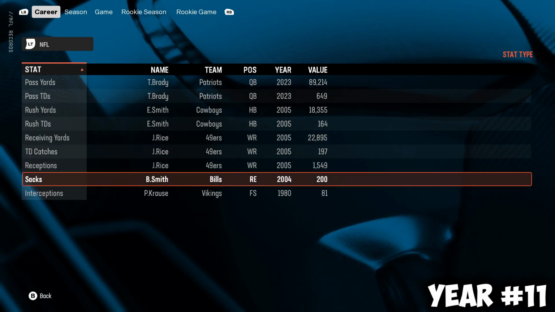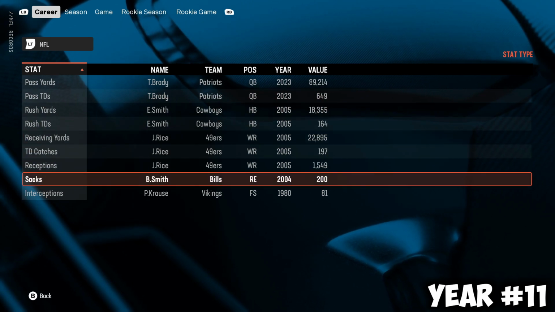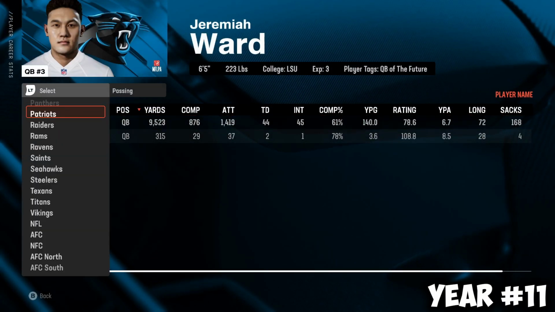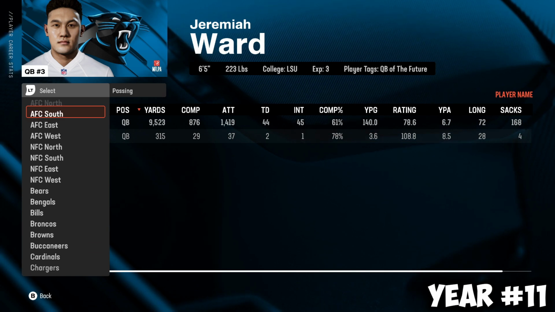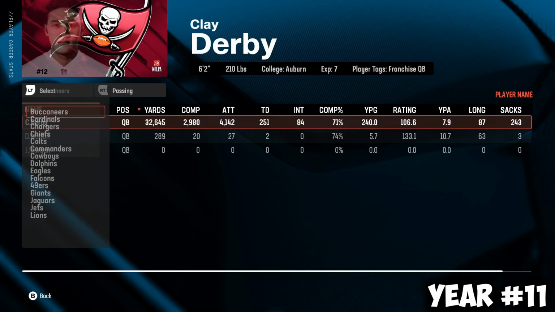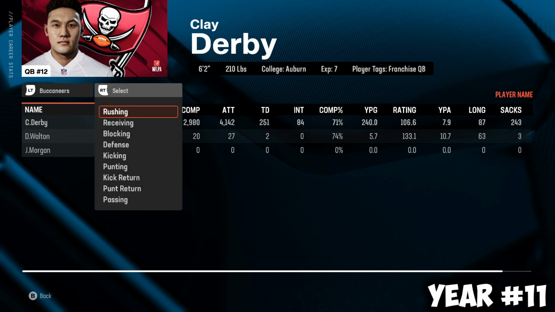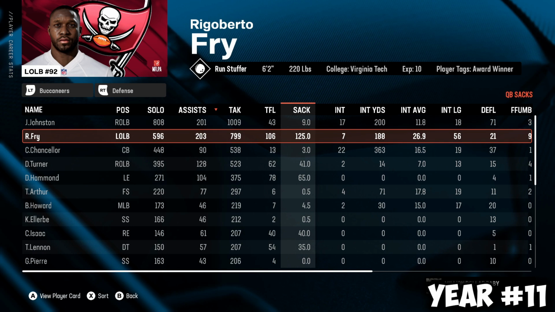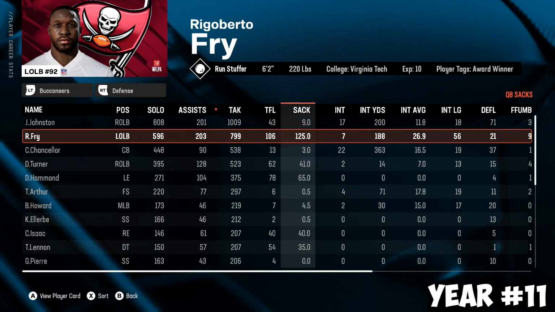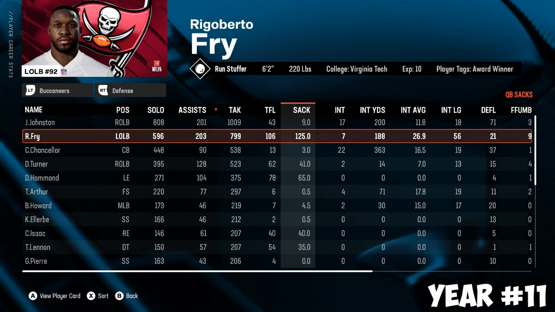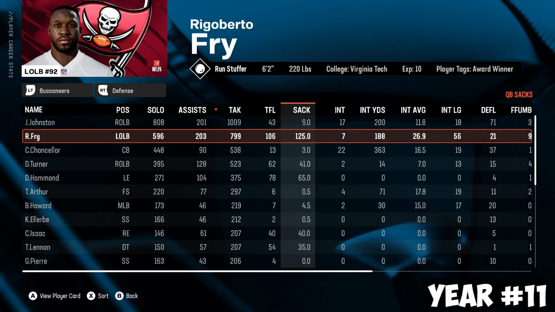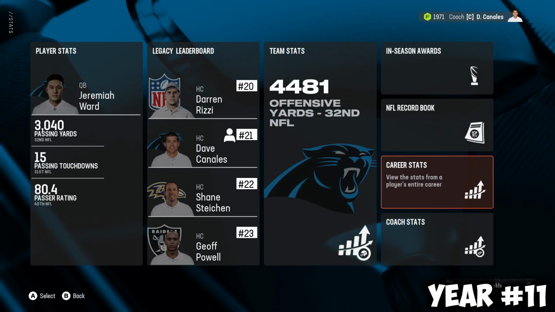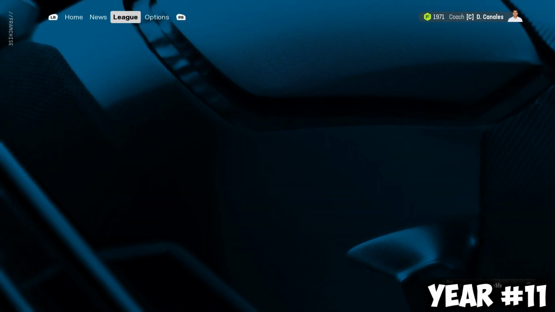In terms of sacks, Bruce Smith is at 200 career sacks, while our player, we head to career stats and to the Buccaneers, and then to the defense, 3,200 yards for Clay Derby, by the way. Great career by him so far. Rigoberto Fry is at 125. So he needs 75 more sacks in a very short period of time. So I think that's out of the question for sacks. He is the Bucks all-time leader in sacks though, which is a good accomplishment in itself.